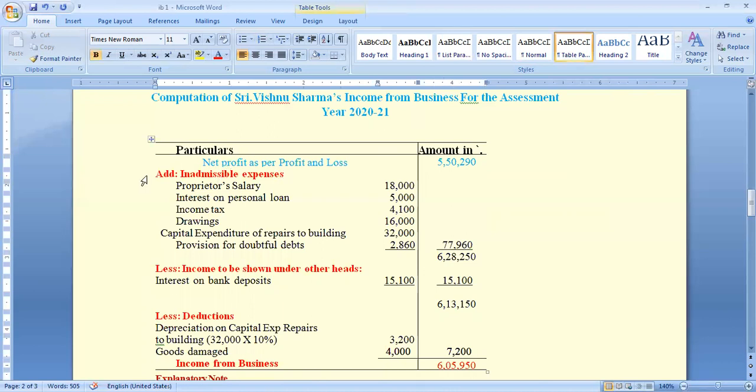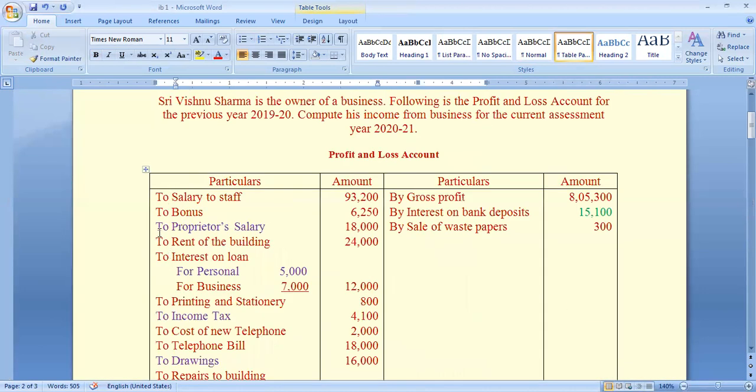Add inadmissible expenses. What do inadmissible expenses mean? The income tax department will not allow these expenditures as admissible, so we have to add them to the net profit. They are: proprietor's salary.